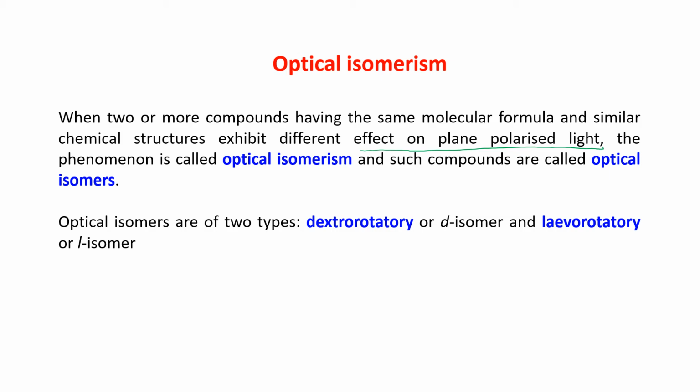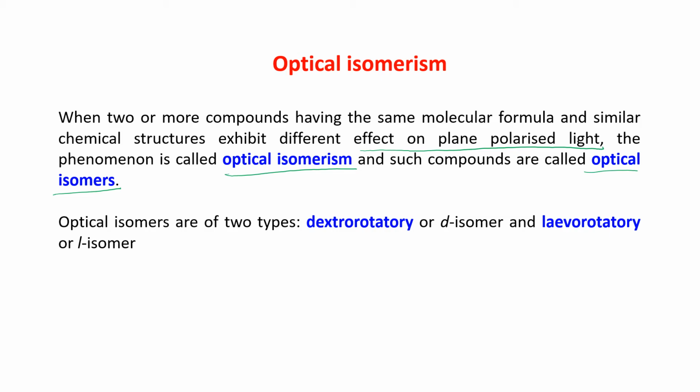So they exhibit different effects on plane polarized light. The phenomenon is called optical isomerism, and such compounds are called optical isomers. The compound is showing a particular effect on plane polarized light.